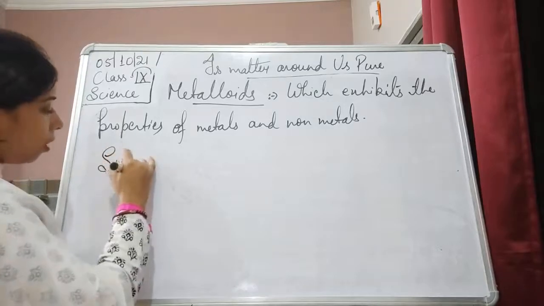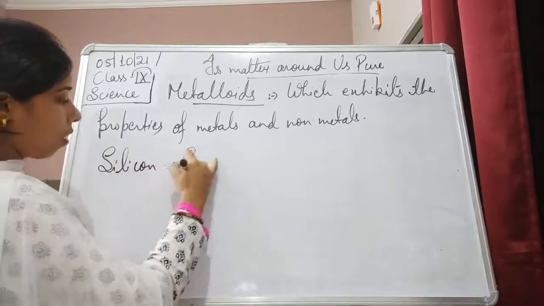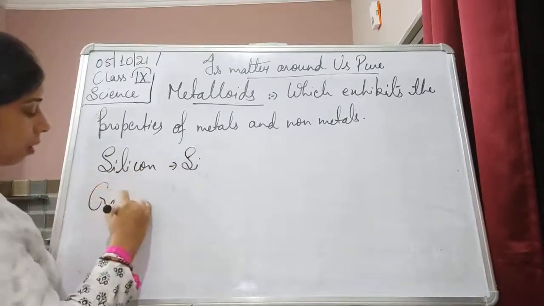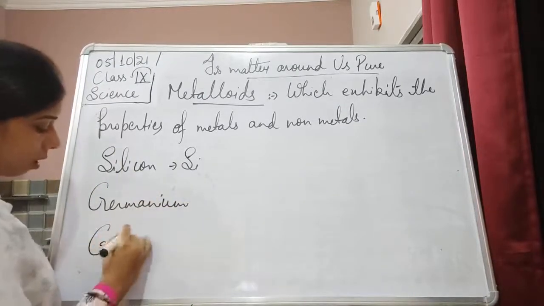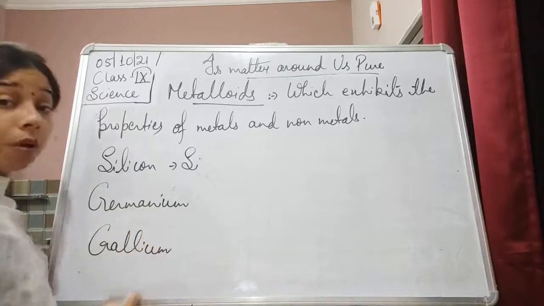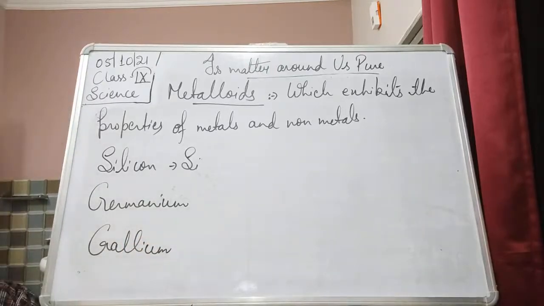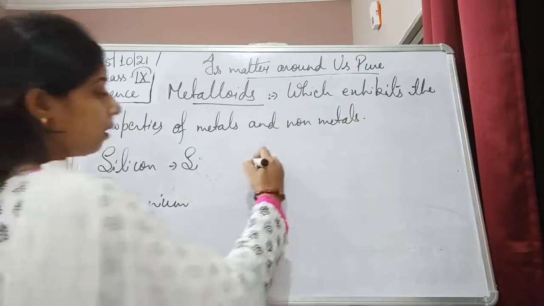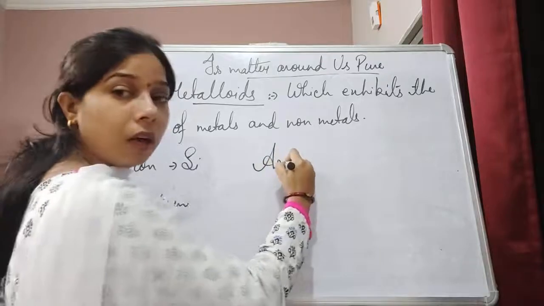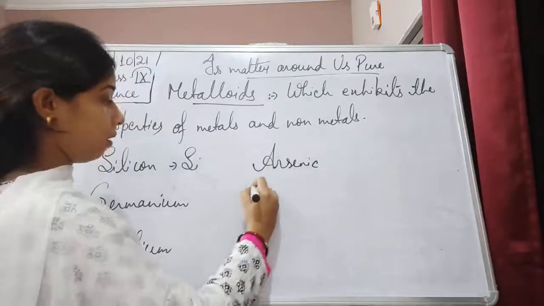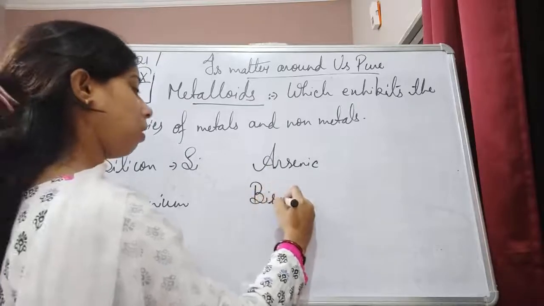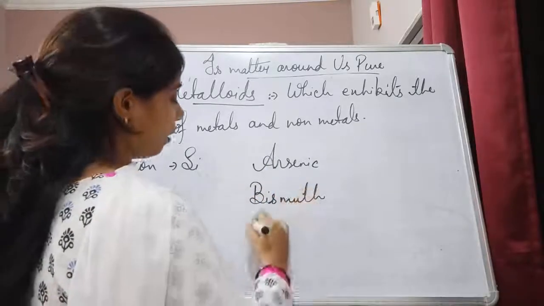Examples: silicon, germanium, gallium, boron, arsenic, bismuth, antimony.